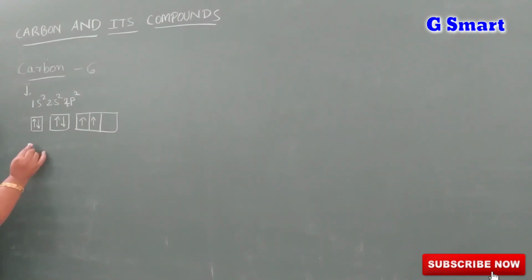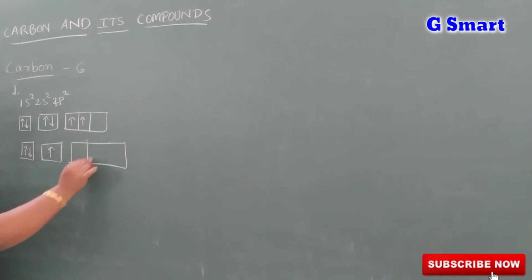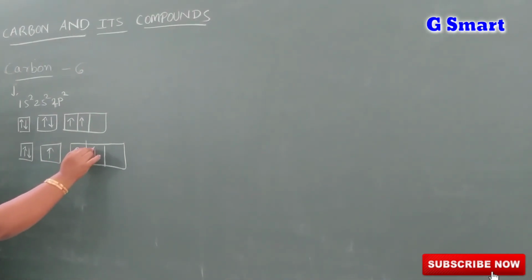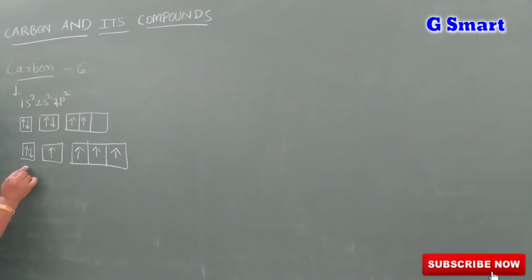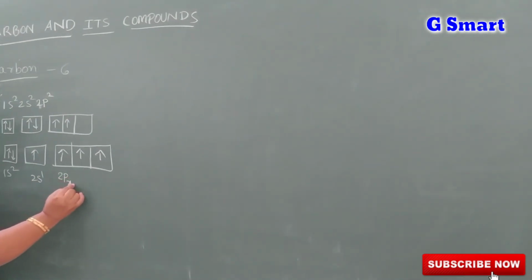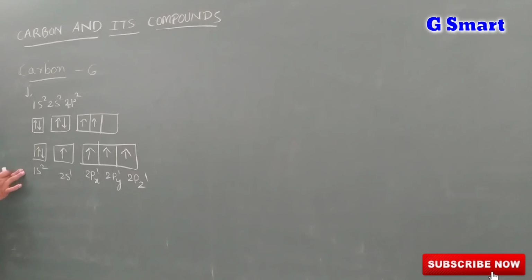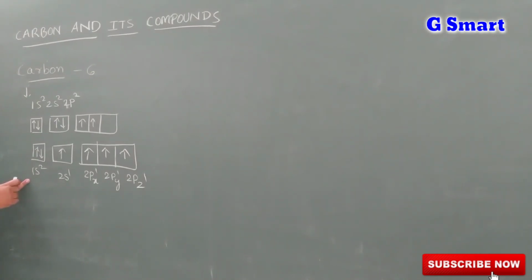When it comes to the excited state, it becomes 1s2, 2s1, 2px1, 2py1, 2pz1. This is the excited state of carbon.